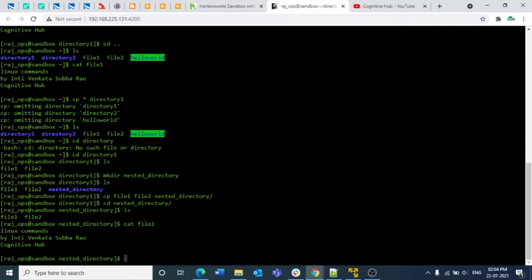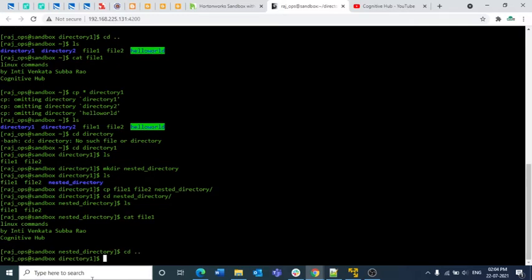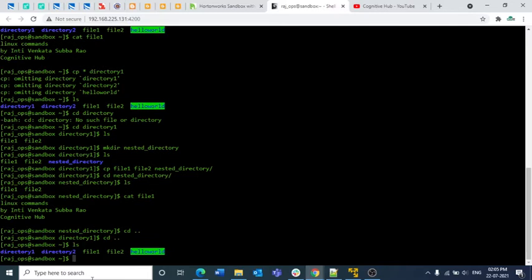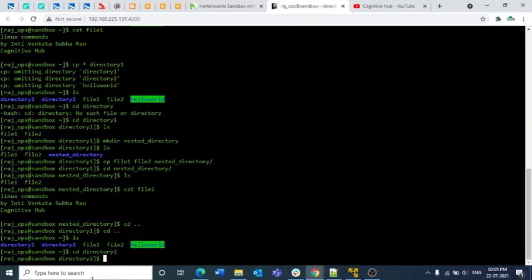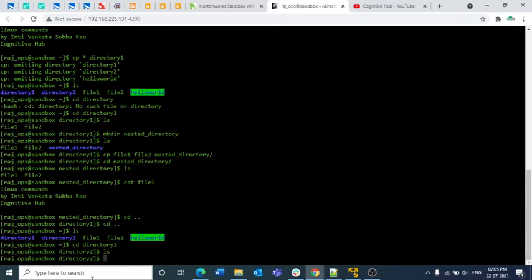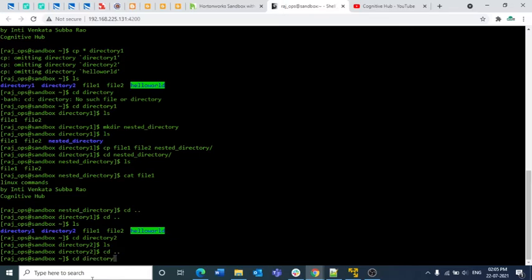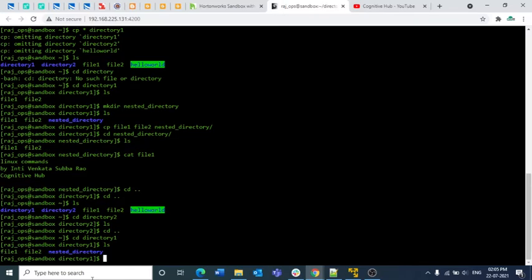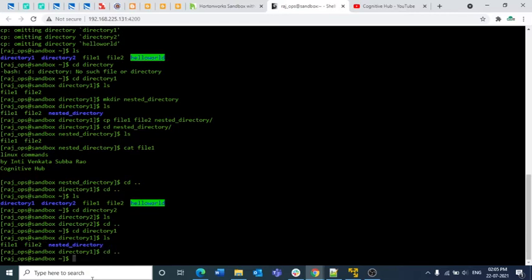And we have one more thing. Suppose you want to copy the complete data. I am going out, cd dot, ls. If you open cd directory2, we don't have any content over there. Similarly, cd dot, cd directory1, we have 2 files and a directory here, file1, file2 and nested directory. Now I want to copy the complete data inside directory1 to directory2. So how am I going to do that?